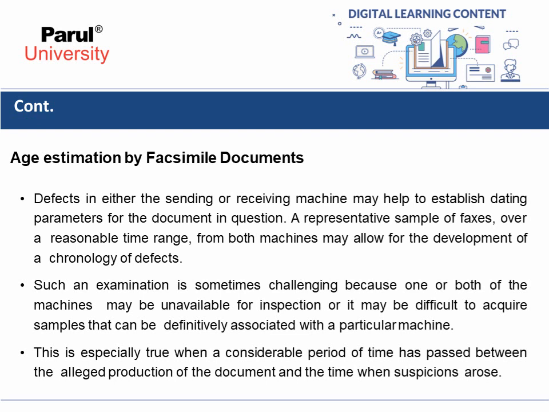Defects in either the sending or receiving machine may help to establish dating parameters for the document in question. A representative sample of faxes over a reasonable time range from both machines may allow for the development of a chronology of defects.